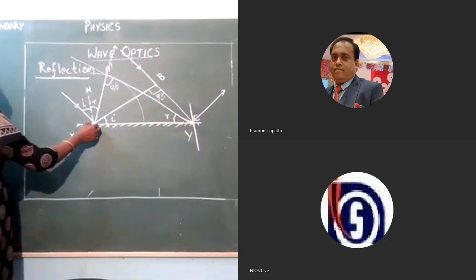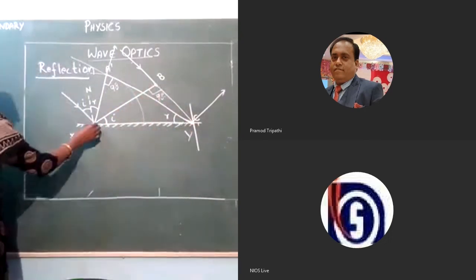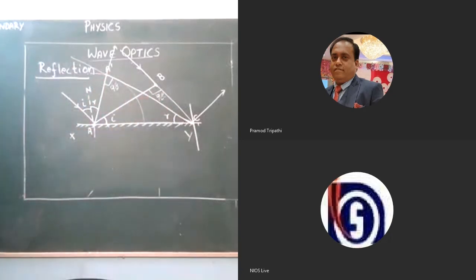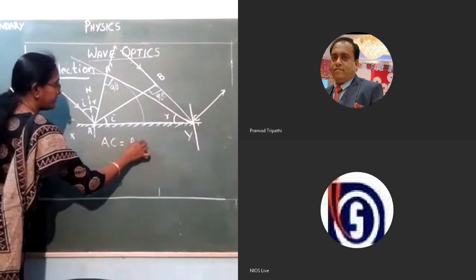Now, observe the triangles ABC and the triangle A dash C. Are you observing any similarity? The side AC is equal to AC.